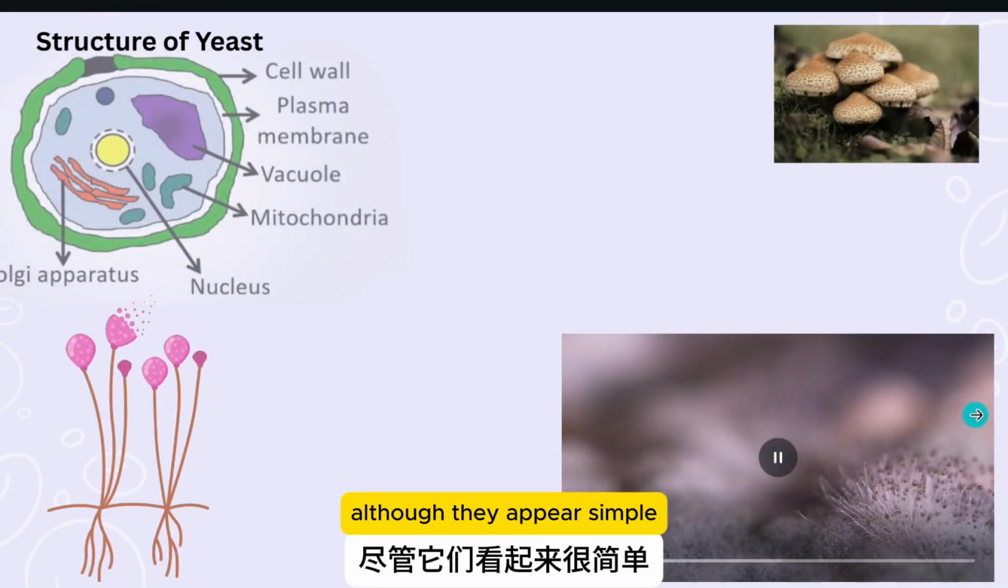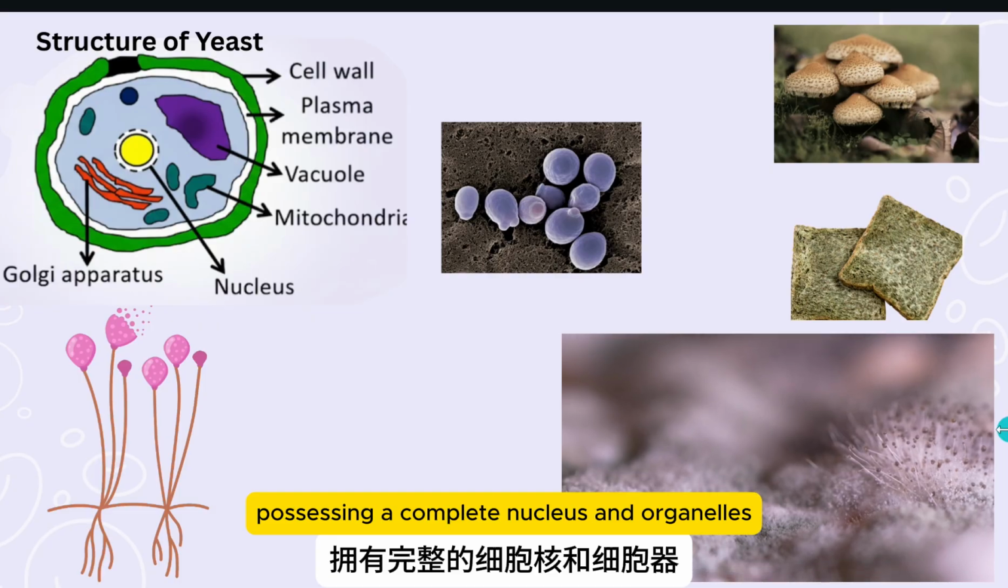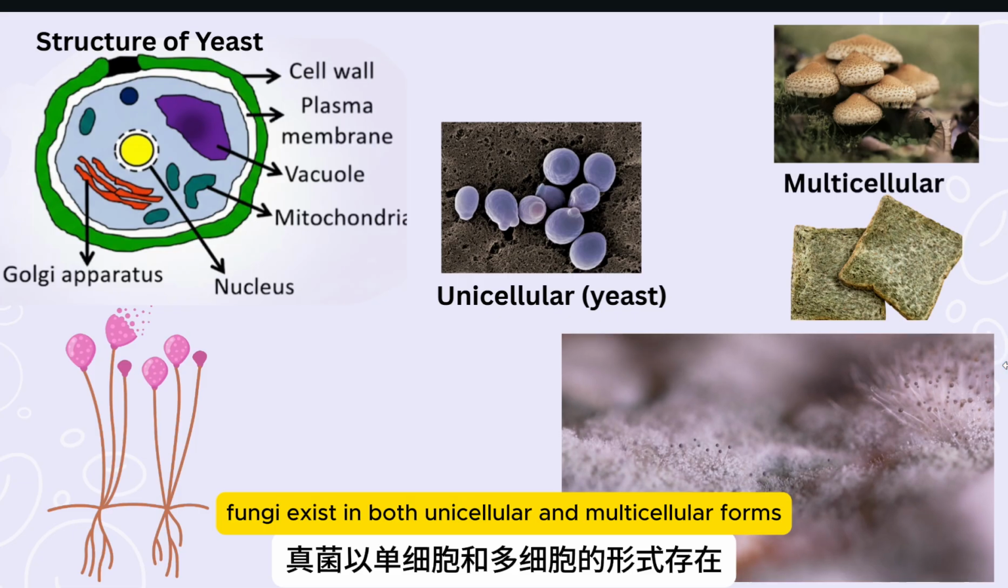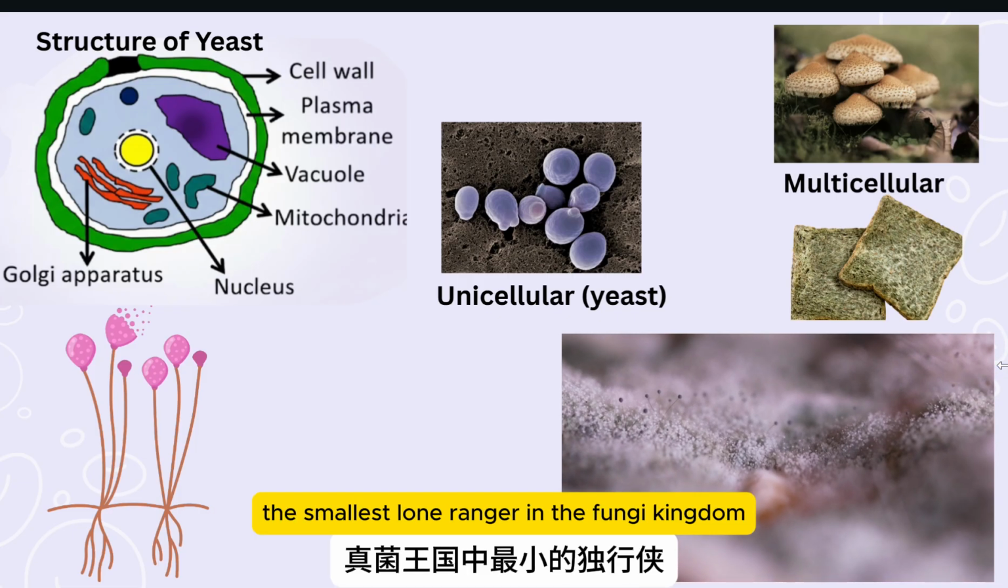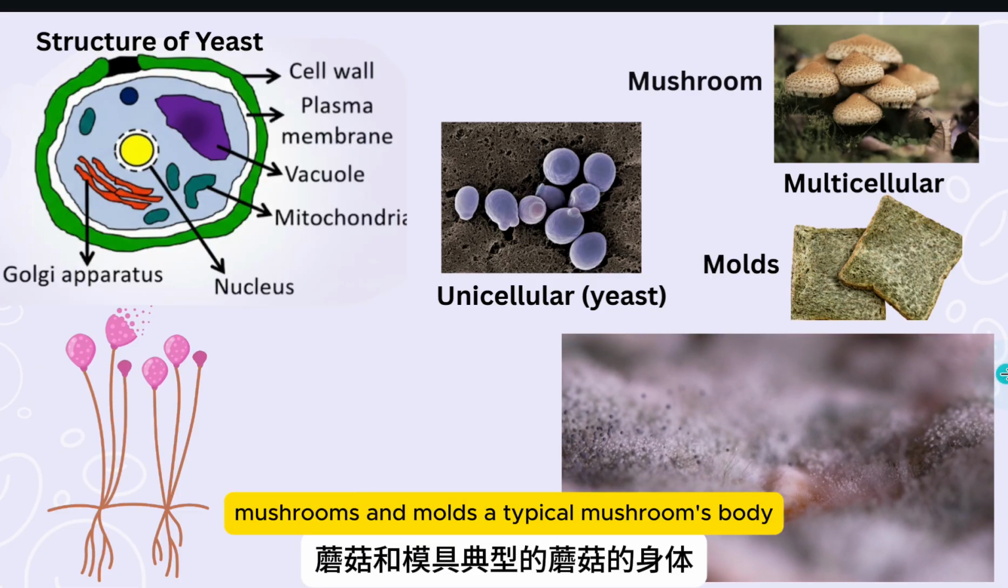Although they appear simple, fungi are eukaryotic organisms, possessing a complete nucleus and organelles like mitochondria. Fungi exist in both unicellular and multicellular forms. Unicellular, for example, yeast, the smallest lone ranger in the fungi kingdom. Multicellular, for example, mushrooms and molds.